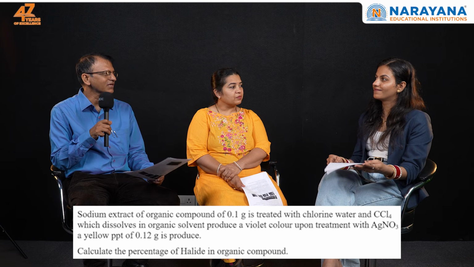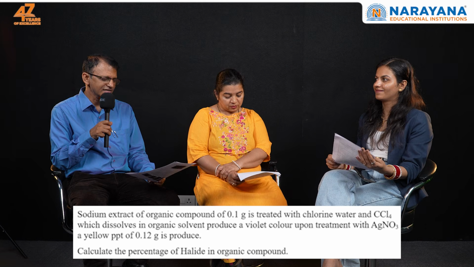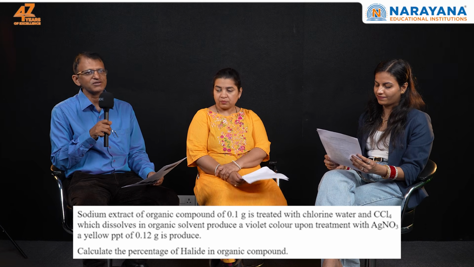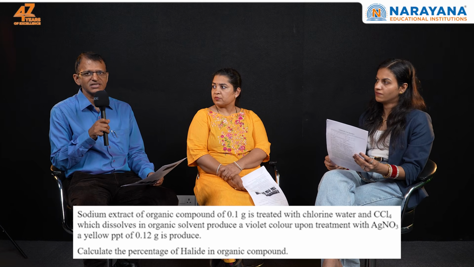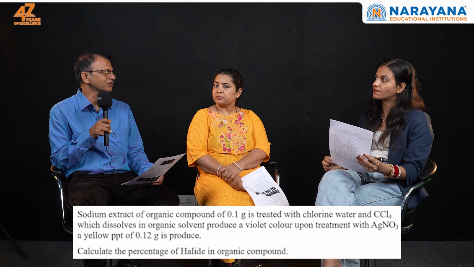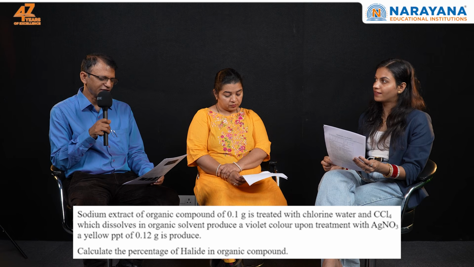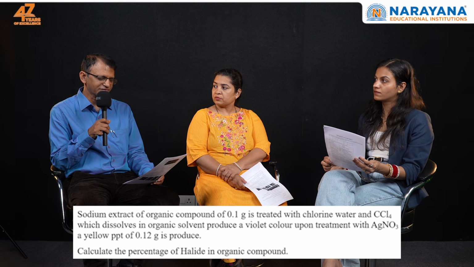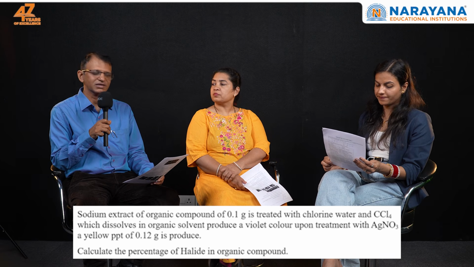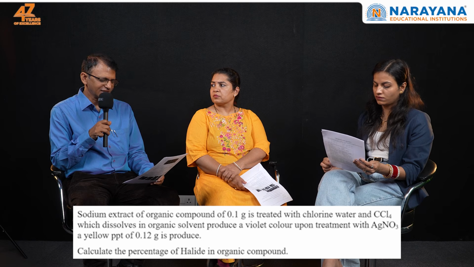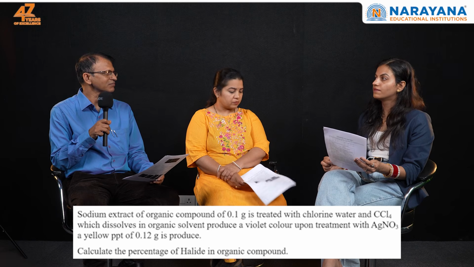Now they are asking about the Carius method, where we have to find the percentage of halogen in an organic compound. By reading the question, if they are able to find out that this is iodine because violet color in carbon tetrachloride is given, then it is direct, based on mole concept.